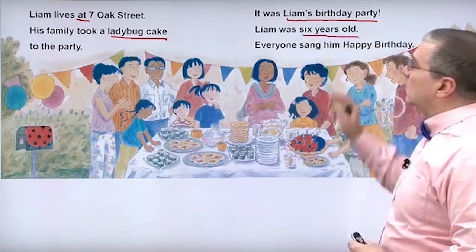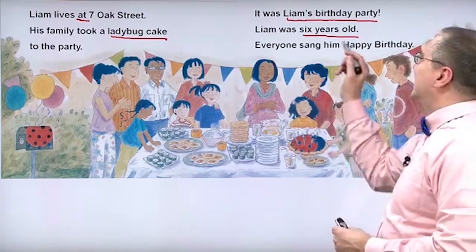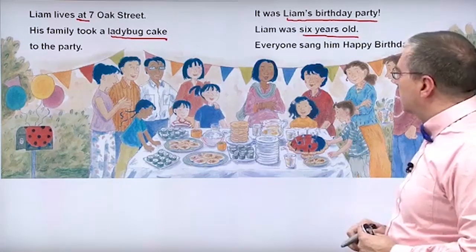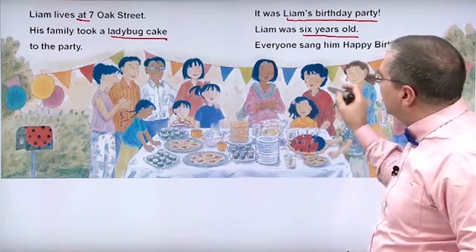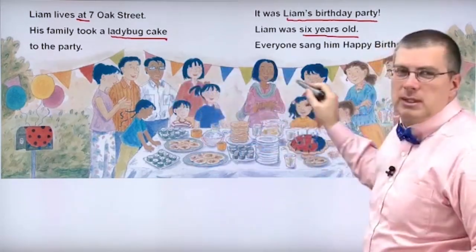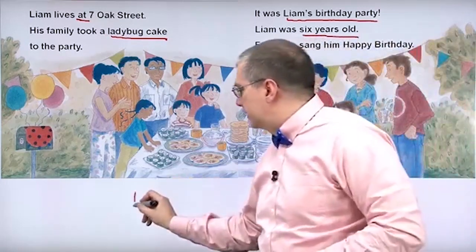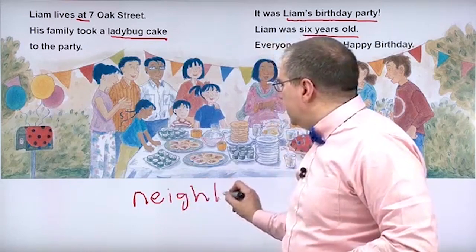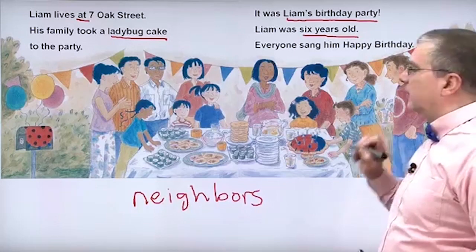Liam was 6 years old. Actually, he's 6 years old. I should have read the next sentence. He's 6 years old. So Liam is 6 years old. He looks kind of tall for 6 years old. But they're having a party. And because his neighbors, all these people live on the same street, they are neighbors. And they're very nice neighbors. They're getting together and they are having a birthday party for Liam.